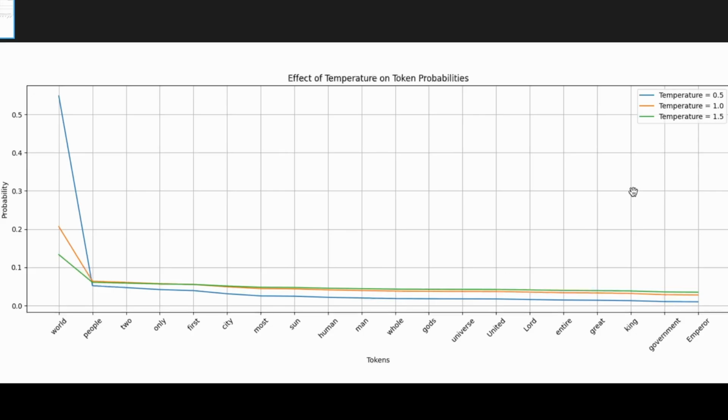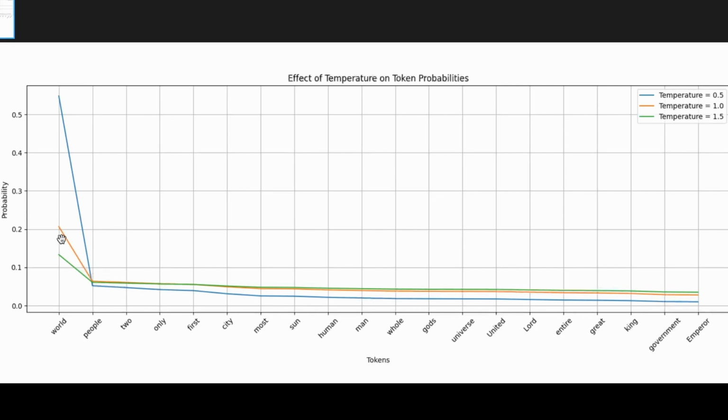In this graph, we are representing how different values of temperature affect the probability distribution. So we have here three temperatures. Temperature 0.5 is in blue, in orange we have 1, and in green we have 1.5. So 1 is normal, so it doesn't affect the probability distribution. It will be like not applying temperature. We can see that in the orange line.